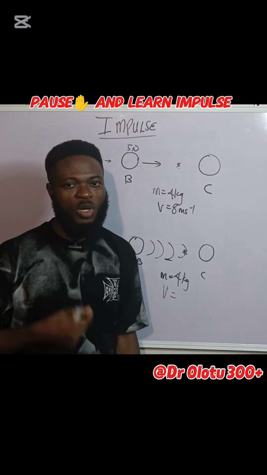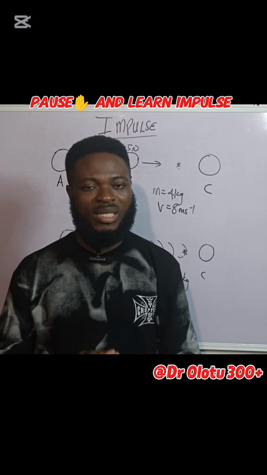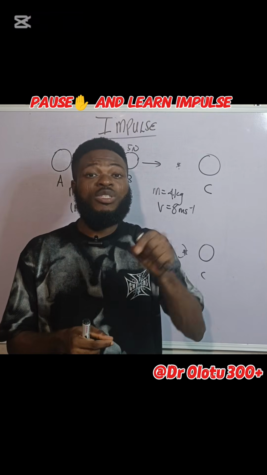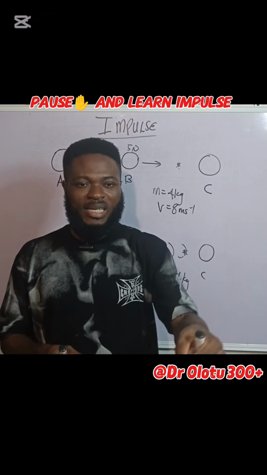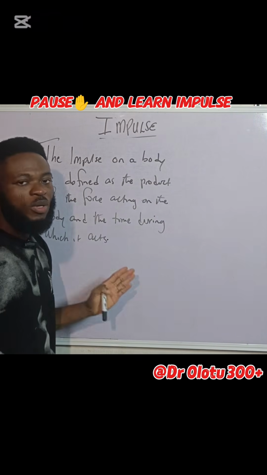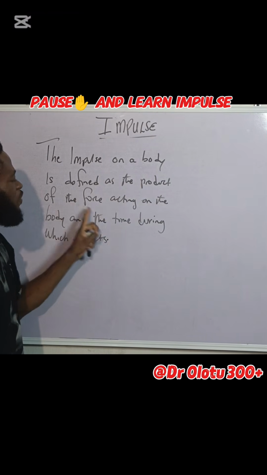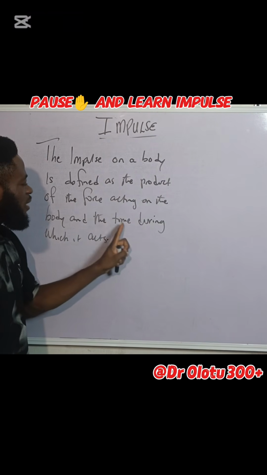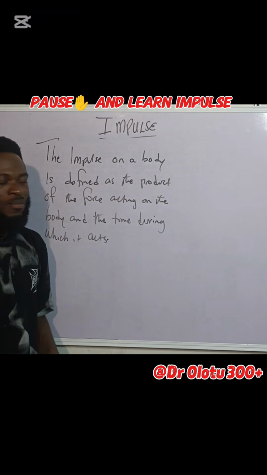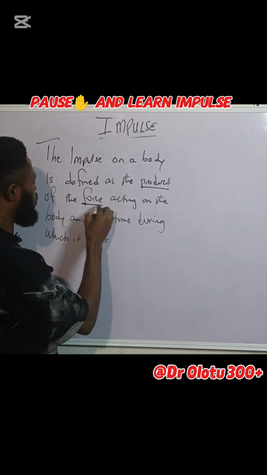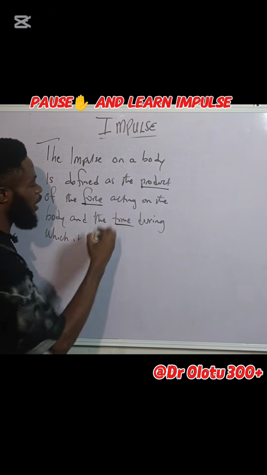So if you're asked in the exam, what is impulse? You say this. The impulse on a body is the product of the force acting on the body and the time during which it acts. Alright, this is the definition for impulse. The impulse on the body is defined as the product of the force acting on the body and the time during which it acts. Now, take note of this: product, force, and of course, time.